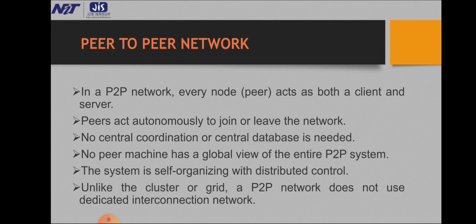No peer machine has a global view of the entire P2P system. The system is self-organizing with distributed control. Unlike the cluster or grid, a P2P network does not use a dedicated interconnection network.